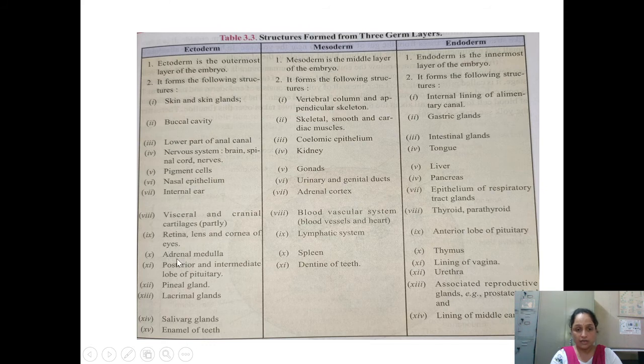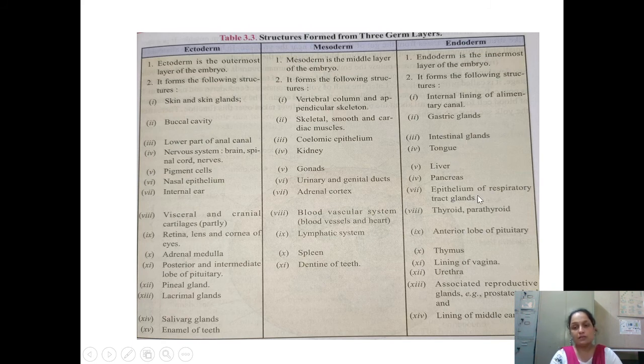Adrenal medulla is from ectoderm and adrenal cortex from mesoderm. Then blood vascular system, blood vessels and heart, lymphatic system, spleen, dentine of the teeth, ये सारी चीजें किससे बनी है? Mesoderm से.